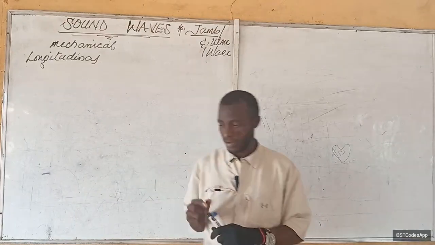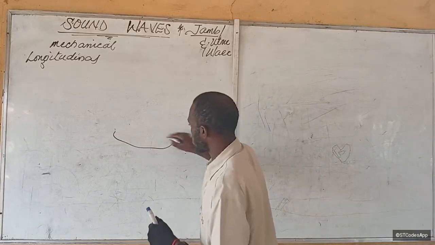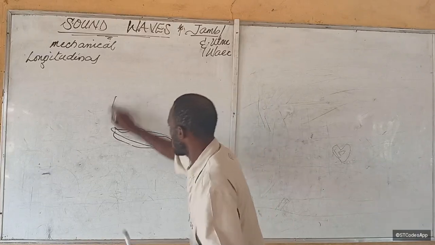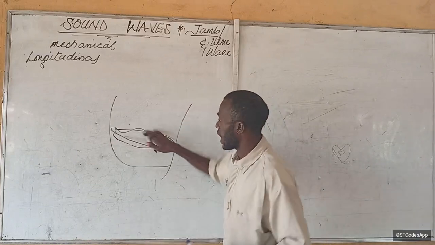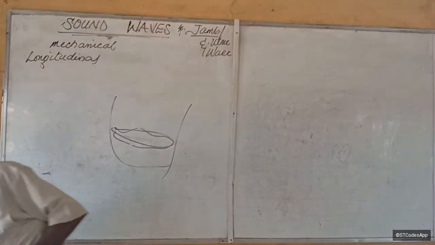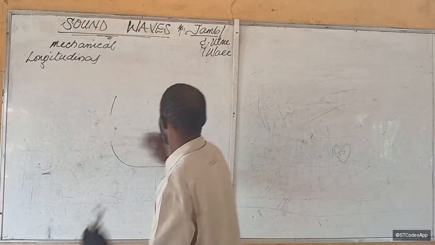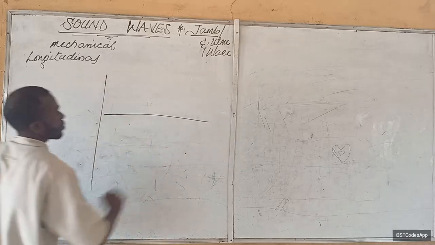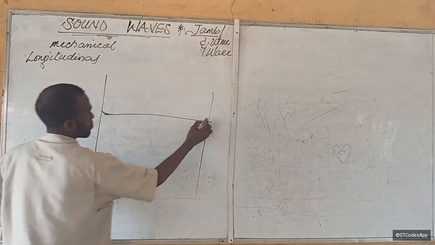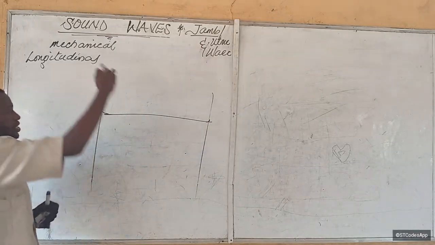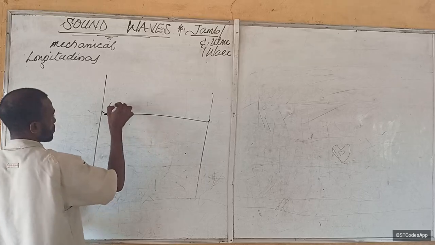Unlike water waves, for example, if I have a pool of water in a container, a resting water surface here, and I throw a stone inside.